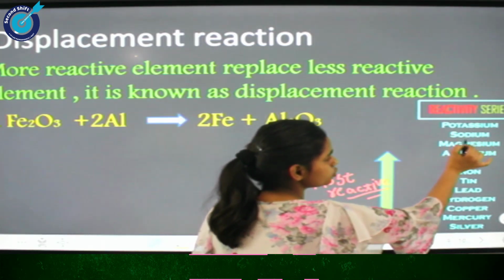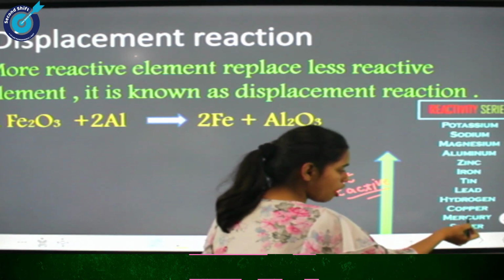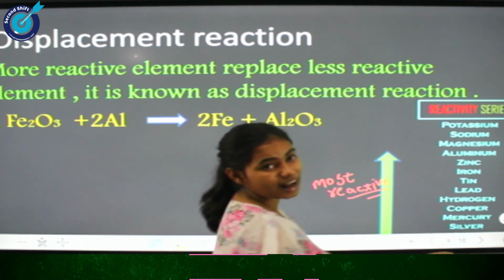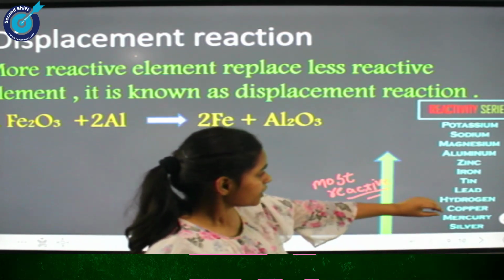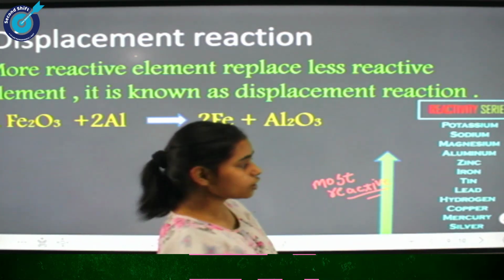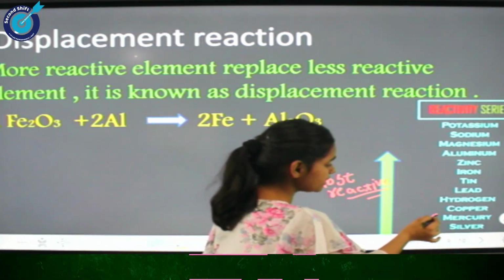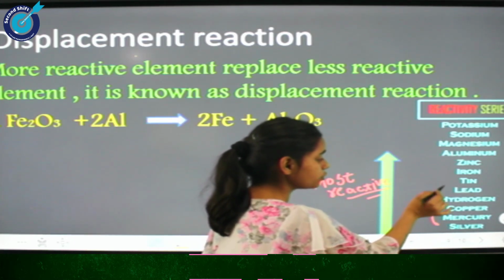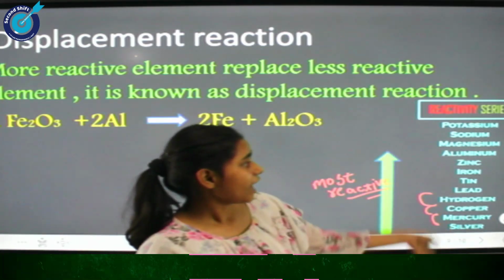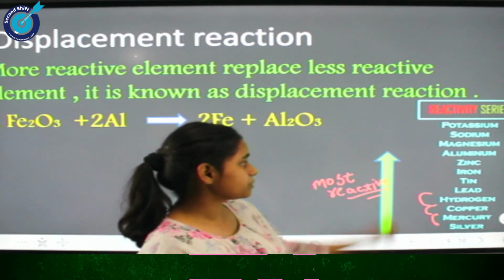We can see that here are potassium, sodium, magnesium, aluminium, zinc, iron, tin, lead, hydrogen, copper, mercury, silver, gold, platinum. These all are in the reactivity series, and it is in vertical order. Like, we can say that mercury is more reactive than silver, copper is more reactive than mercury, hydrogen is more reactive than copper, and so on. So we can learn this; it is very important for displacement reaction.